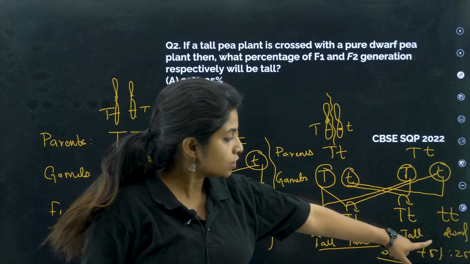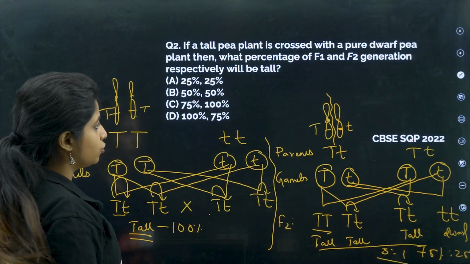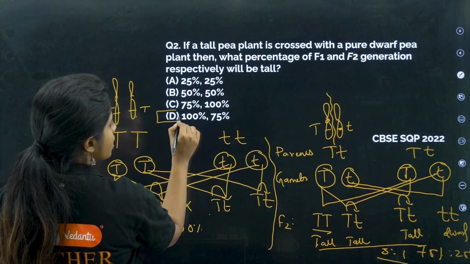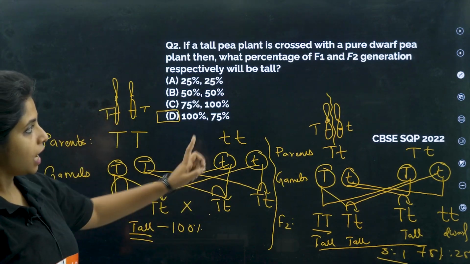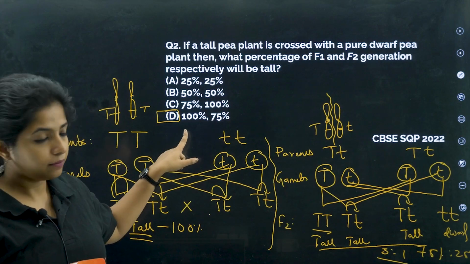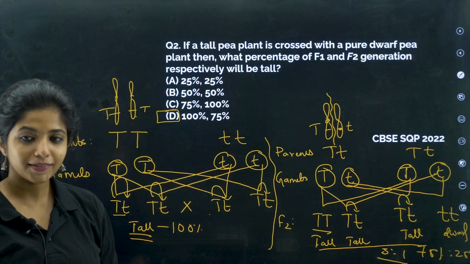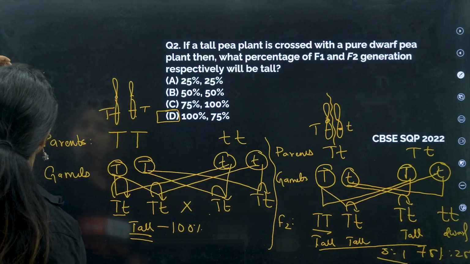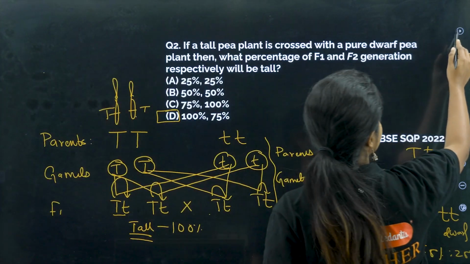So 75% of them will be tall in the F2 generation, whereas 100% of them will be tall in the F1 generation. So this becomes your answer, right? F1 first and then F2. So 100, then 75. Okay, this is a sample question paper 2022 question. Going ahead with the next question, I hope you're understanding things.